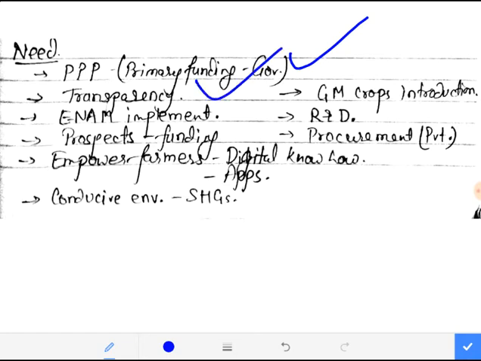Next, transparency must be increased in this sector. Now guys, by transparency I mean that it is still seen that in the agriculture sector transparency is not there.